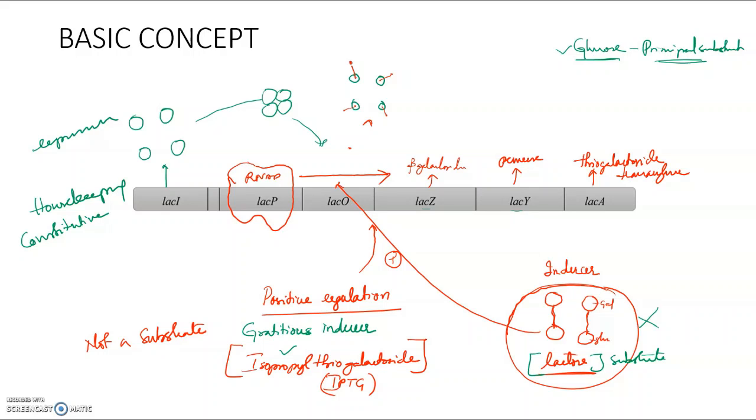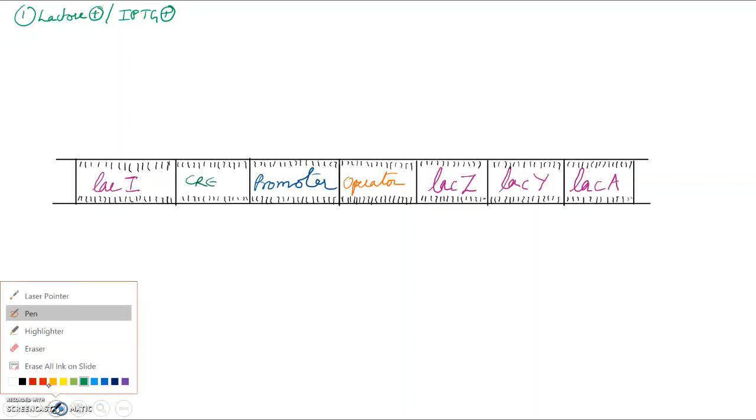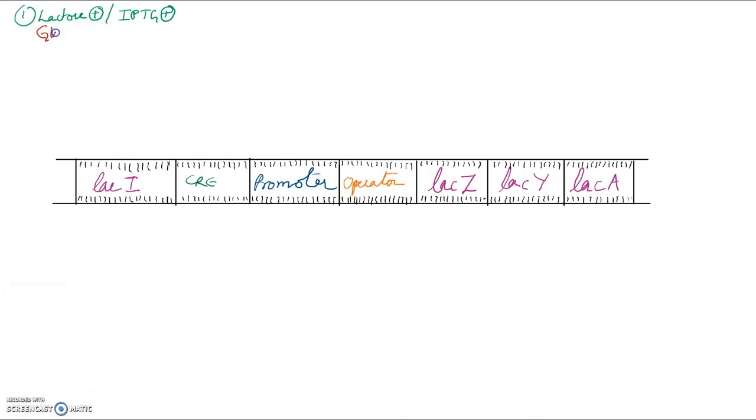Now, let us go into depth and see what happens in three different scenarios. Let us look at the first scenario, wherein lactose or isopropyl thiogalactoside is present, and glucose or glycerol is absent.